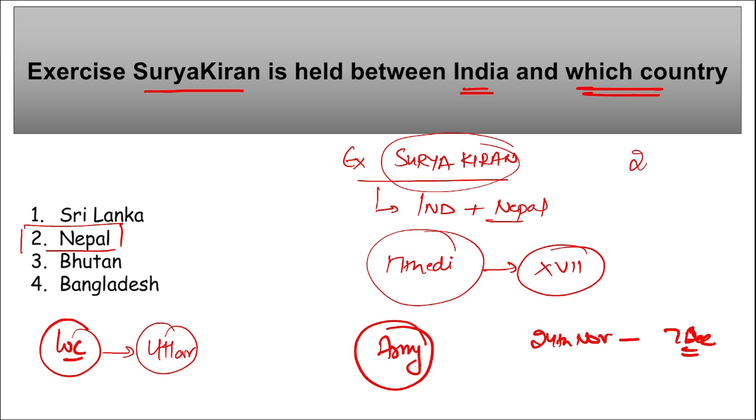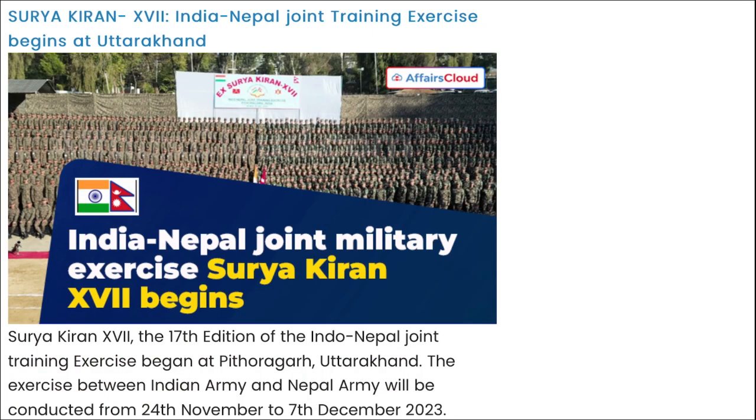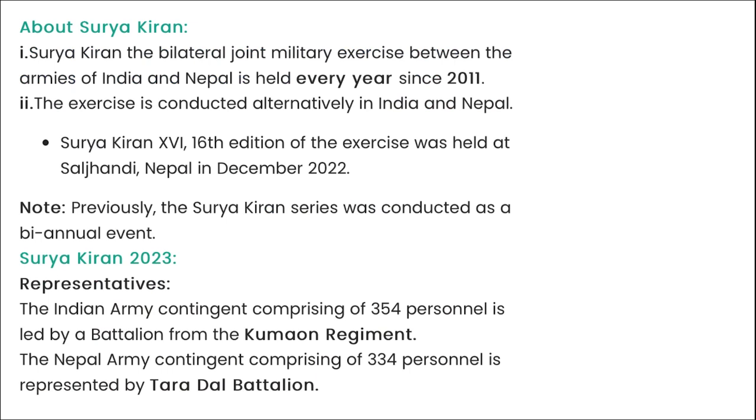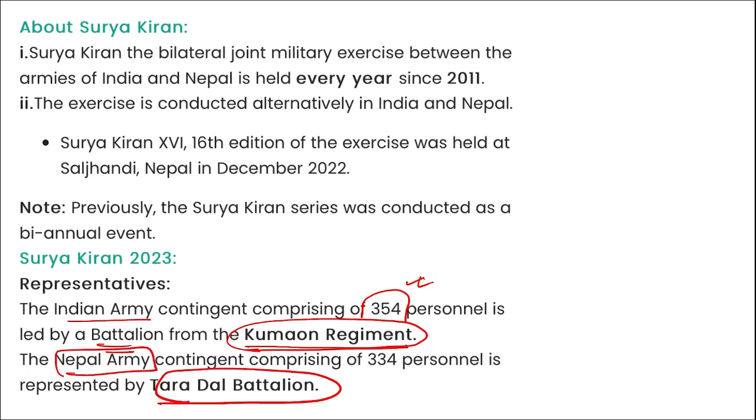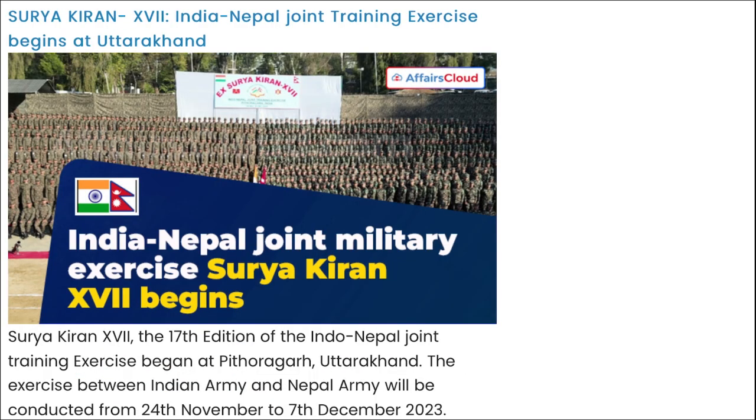This exercise was first started in 2011, and since then we are observing it every year. Last year, the 16th edition was conducted in Nepal, in 2022, and now in 2023 it is conducted in Uttarakhand. Friends, remember which contingent from India took part: the Kumaon Regiment of the Indian Army, consisting of 354 personnel. Which battalion took part from Nepal? The Taradal Battalion of the Nepal Army took part in this exercise. Do take a note of it.